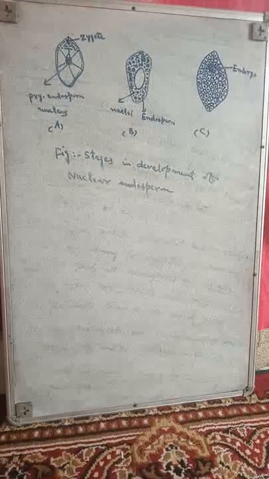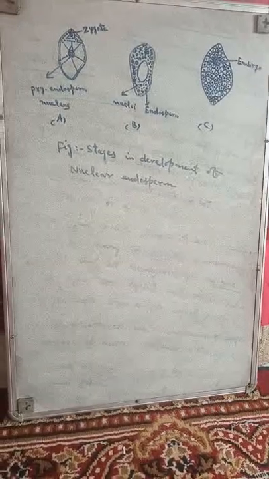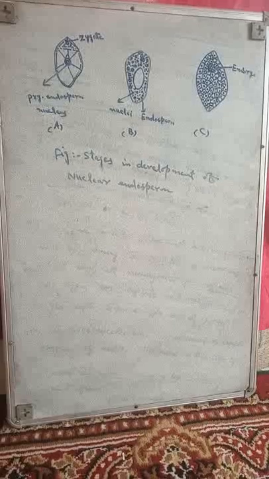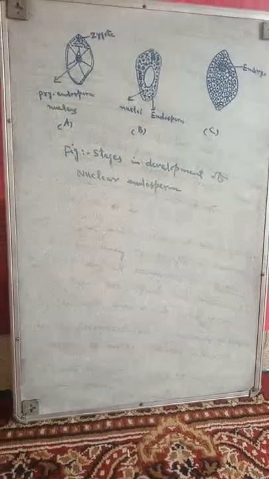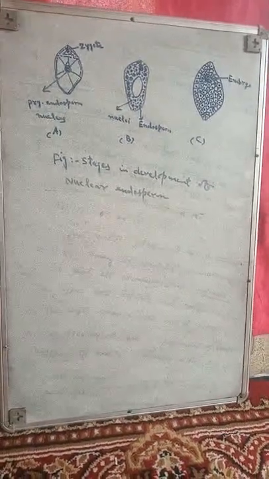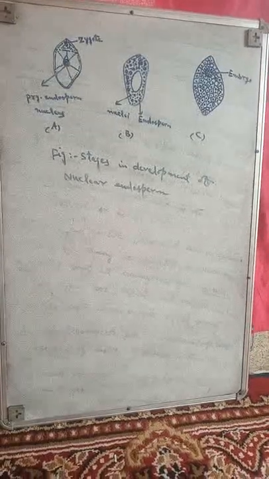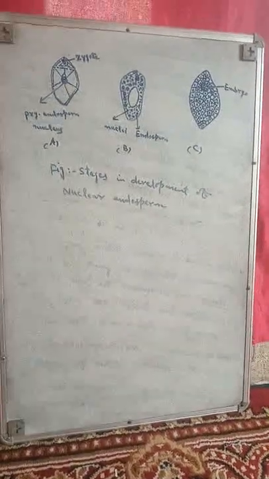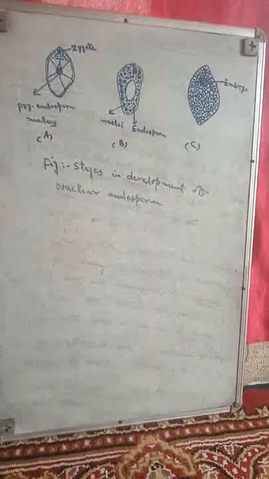Then in figure C, you see the multicellular endosperm, where all these nuclei enclose the embryo, shown diagrammatically. So these are the different stages in development of nuclear endosperm. It is a diagrammatic representation of what we have studied today in our topic. So this was all about today's lecture.